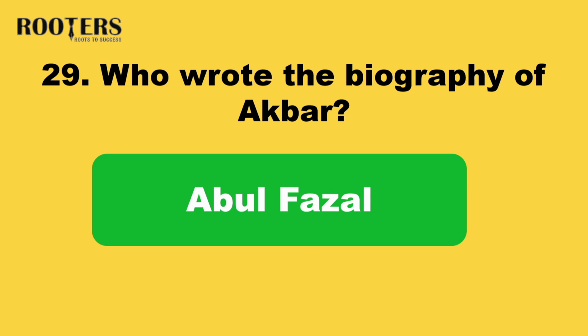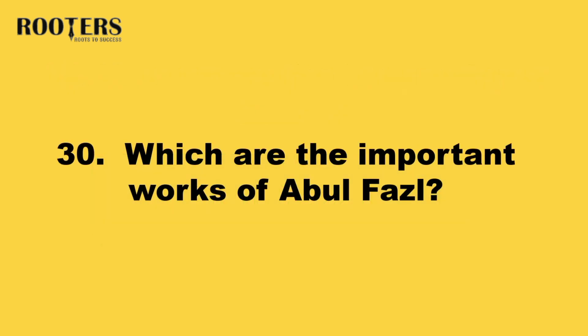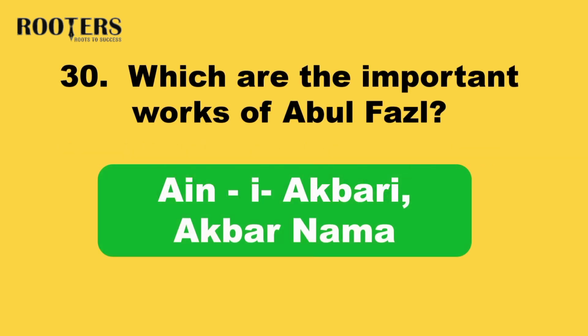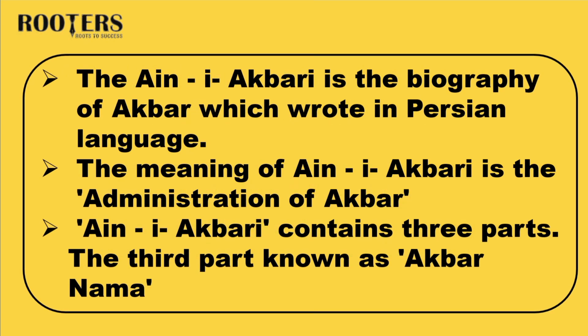30. Which are the important works of Abul Fazl? Answer: Ain-e-Akbari and Akbar Nama. The Ain-e-Akbari is the biography of Akbar, written in the Persian language. The meaning of Ain-e-Akbari is the administration of Akbar. Ain-e-Akbari contains 3 parts. The third part is known as Akbar Nama.